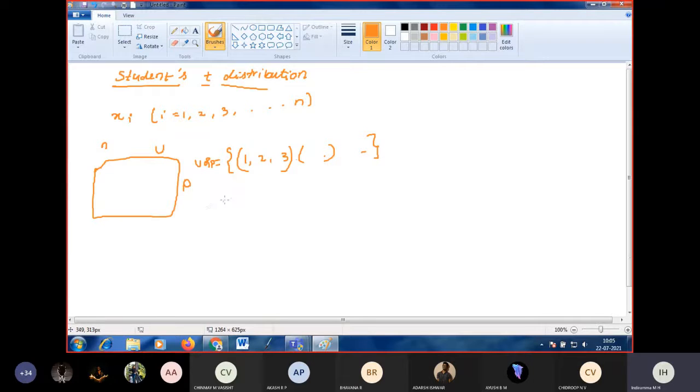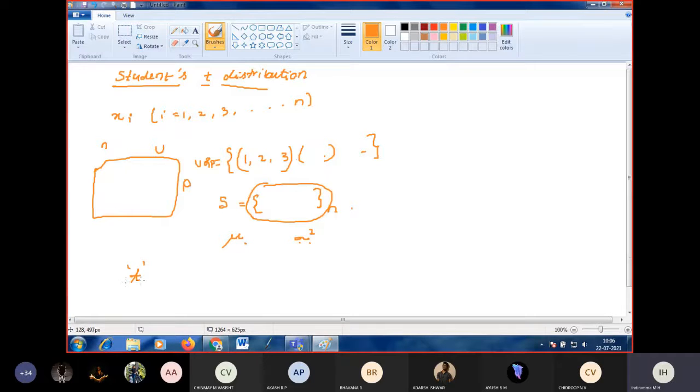Now I am taking a sample of size n drawn from a population. The mean of that population is mu, and the variance is sigma square. Sigma is the standard deviation and sigma square is the variance. The statistic T is defined. We have to discuss the statistic of the sample.